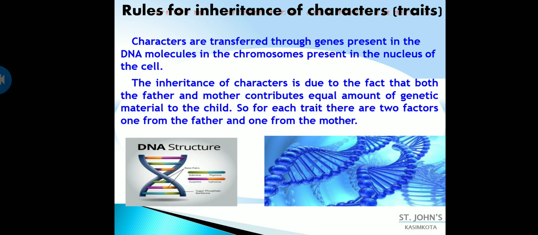And for each trait there are two factors, one from the father and one from the mother. So obviously the offspring that is produced will have characters from both father and mother.